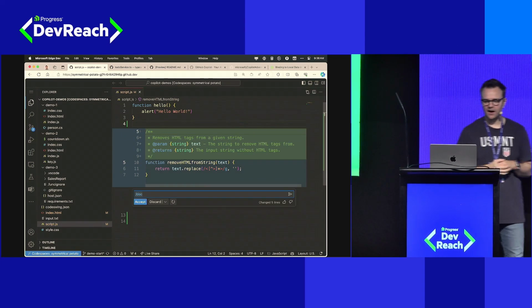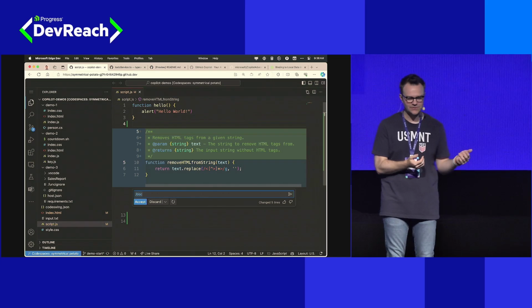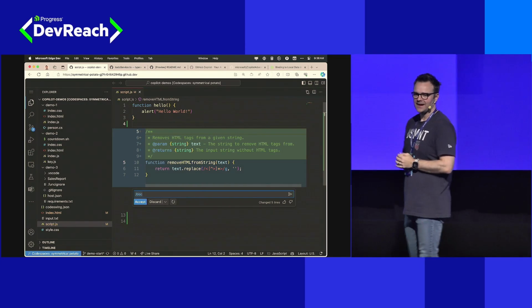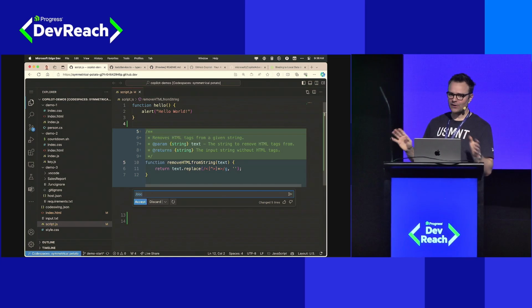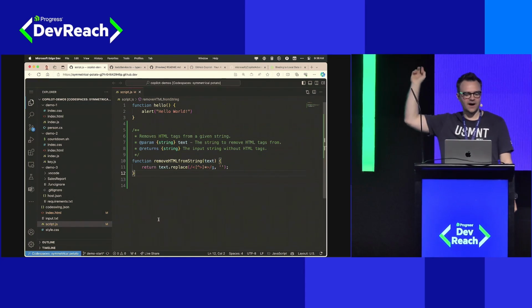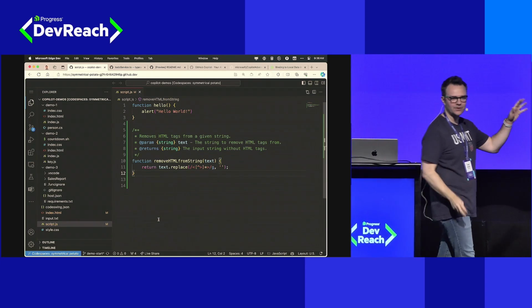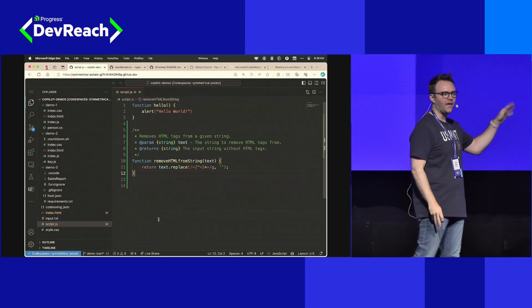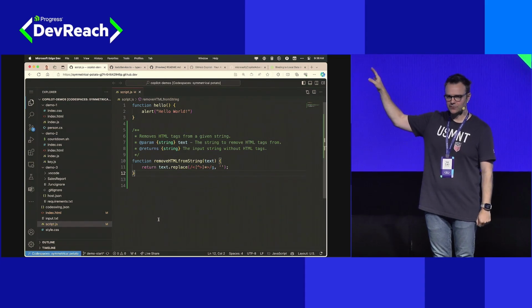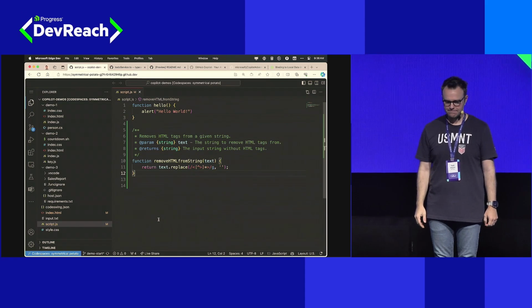This is going to help me automatically add documentation to my methods, to my projects. So now that one task that we all are like, I'll get to it tomorrow. I need to write more code today. No excuse now. If I like this, I can hit accept. And now I have a documented method here. Removes HTML tags from a given string. My parameters and my return types are documented. All I had to do is type /doc, and I got an improvement to my code base. So that's another thing that GitHub Copilot can help you do.